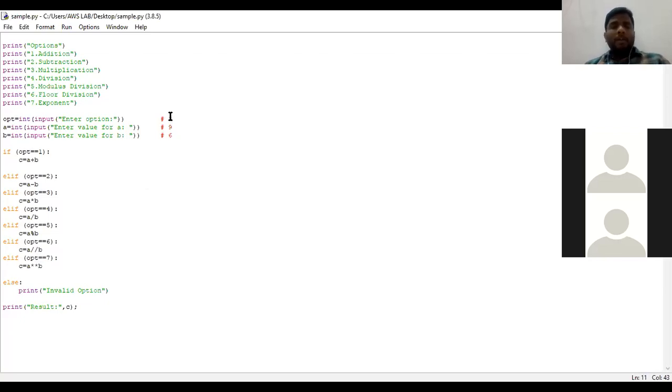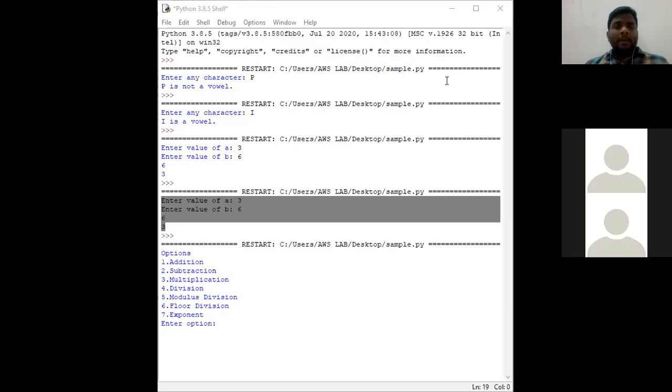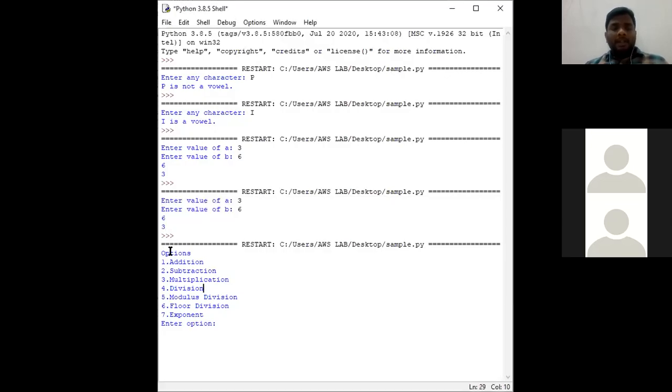Okay, now we shall have a look at this. I am considering the option as 3. Go to run module, go to IDE. See, automatically the first 8 lines have been performed here. These first 8 lines are what we mentioned in the print statement. So this is the first prompt message. Now I need to enter option 3. I have given option 3.